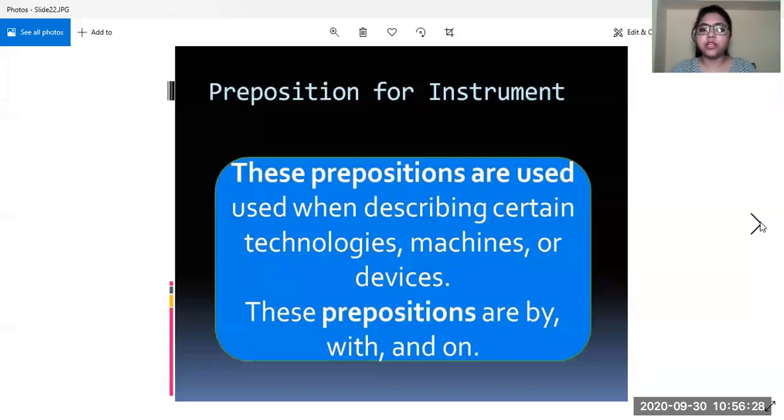Last is preposition for instrument. These are used when describing certain technologies, machines, or devices. These prepositions are by, with, and on. We will look at the example and then you will get a clearer picture of this kind of preposition.